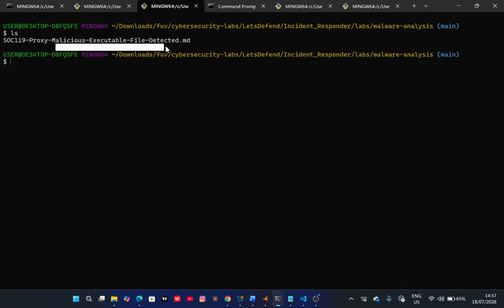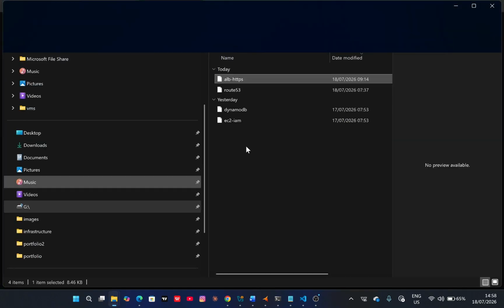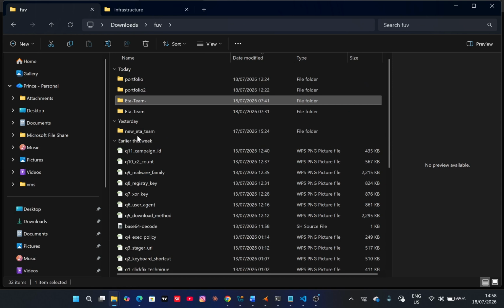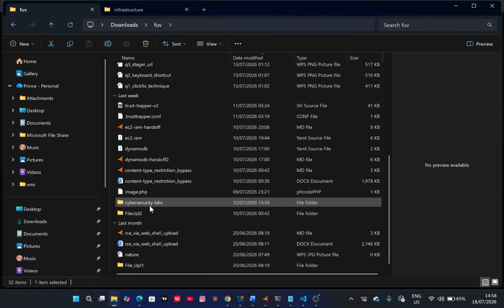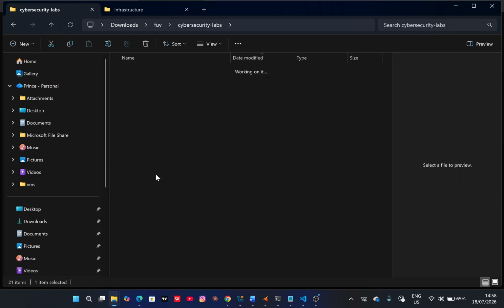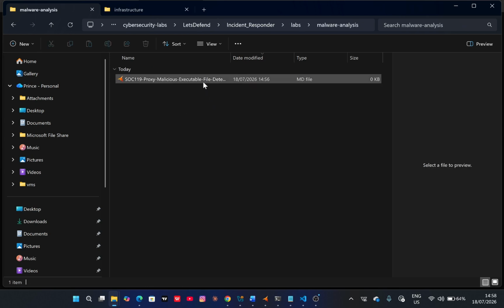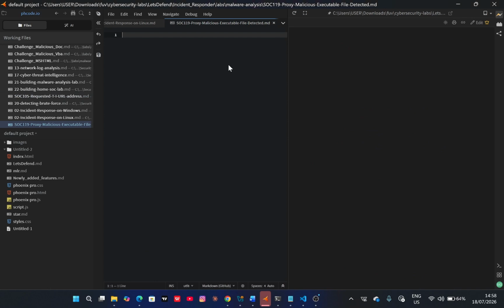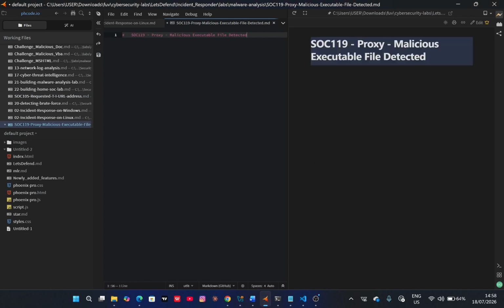I'm going to open this file, not with nano, but with Phoenix Code. Yes, so the name of our alert, we got this.